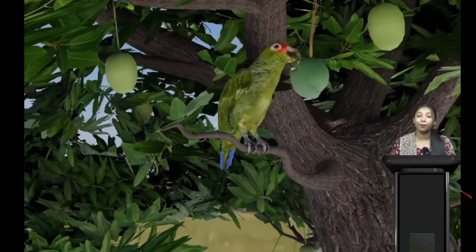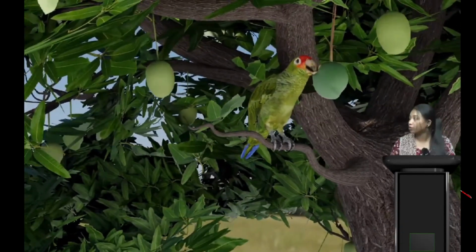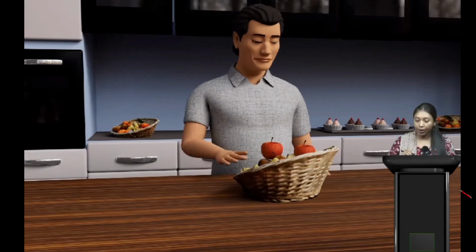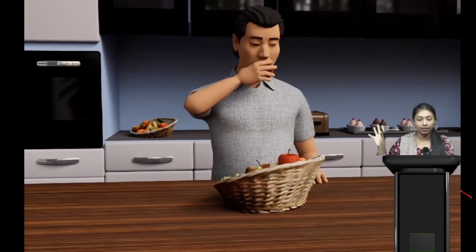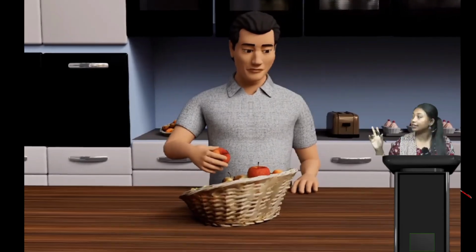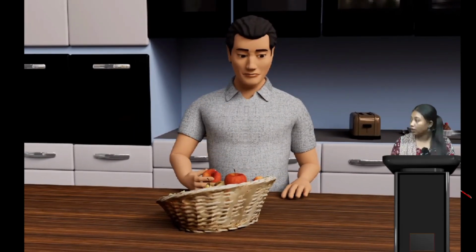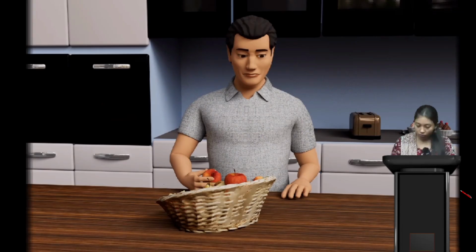Exactly, it's a very beautiful parrot, and he is enjoying his mango. Now here we can see a man. He is standing in his own kitchen, and he is having that apple.